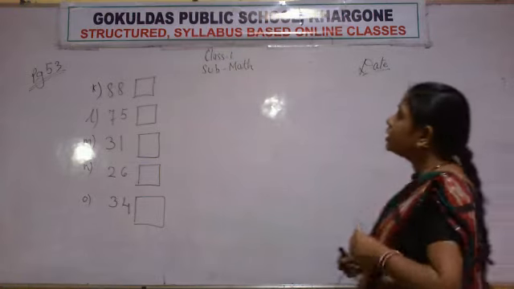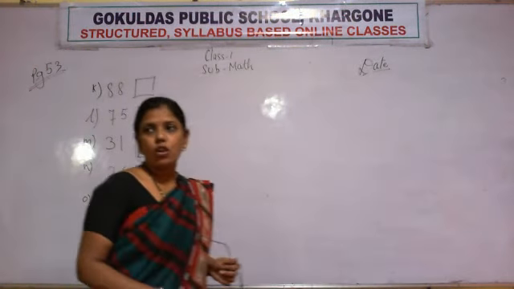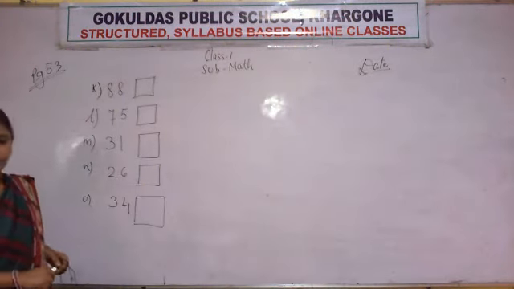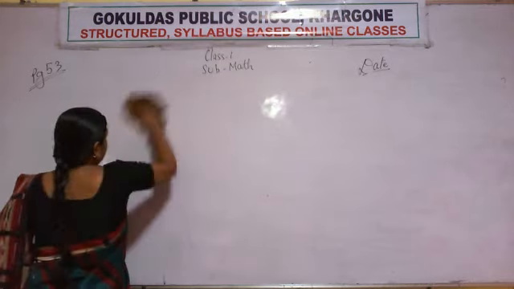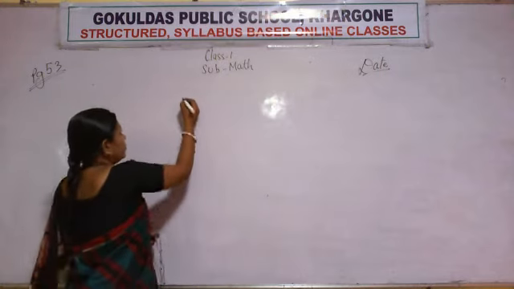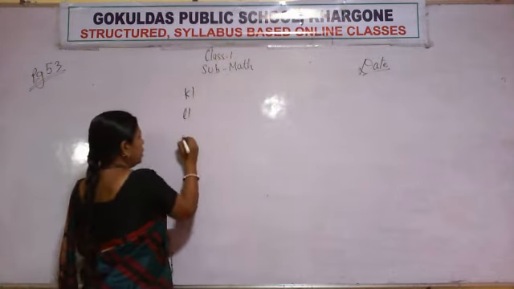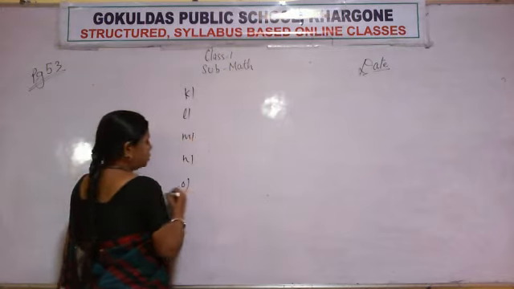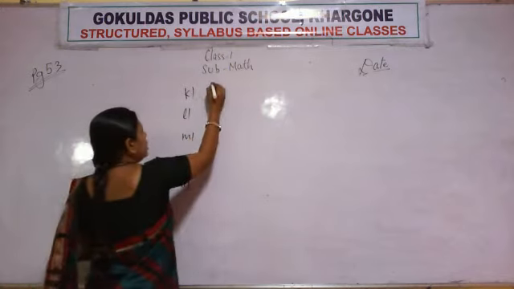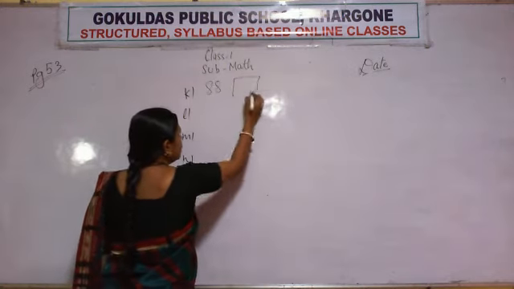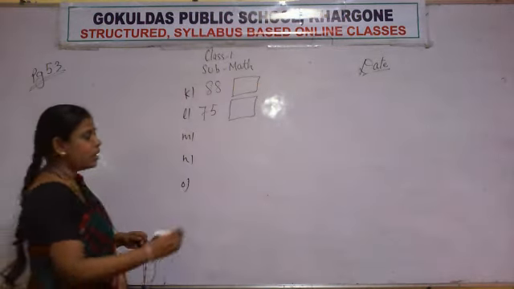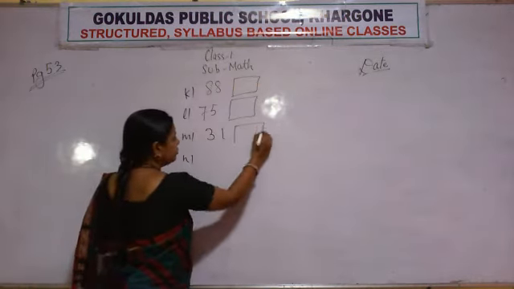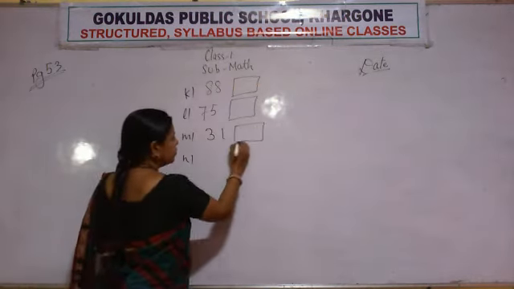Okay, now check your answers. Check your answers, all of you. I am writing once again here. What are the numbers? 88, 75, 31, 26 and 34.